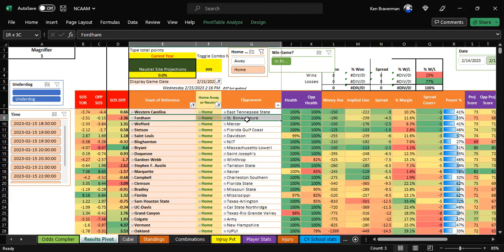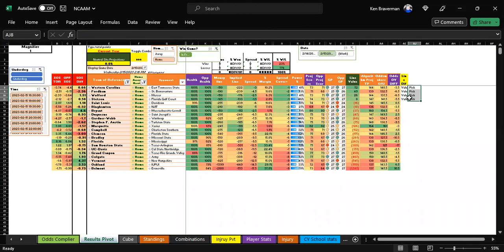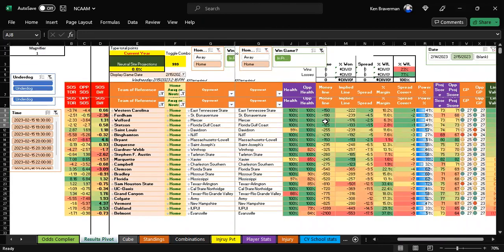Then there's Fordham over St. Bonaventure. We think it should be minus 239. It's minus 190. Margin's 11%. They're a little better team. Here's another one. Their strength of schedule is not as good, but still probably pretty good. It says value pick because of these lines. All right, so the top 4 games are value picks. You can see them right here.